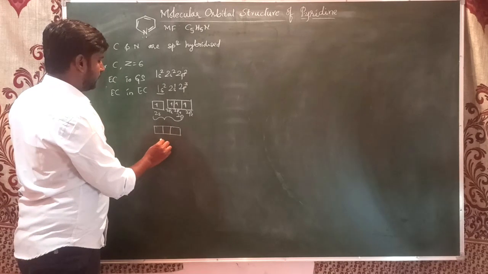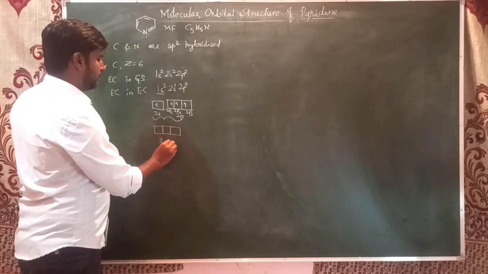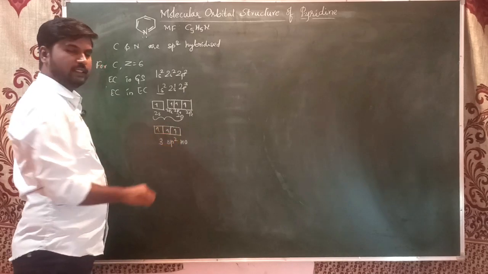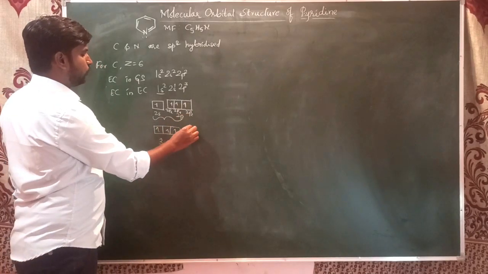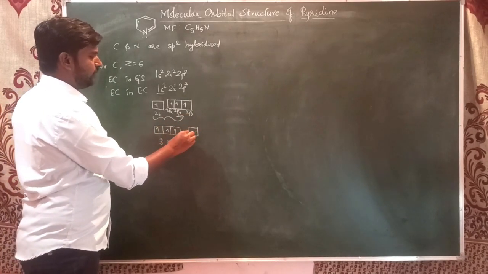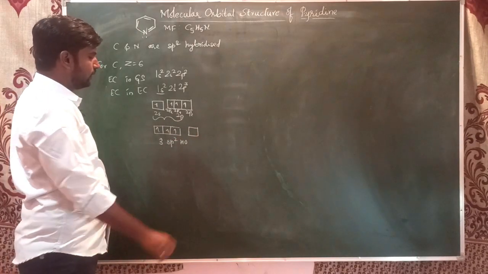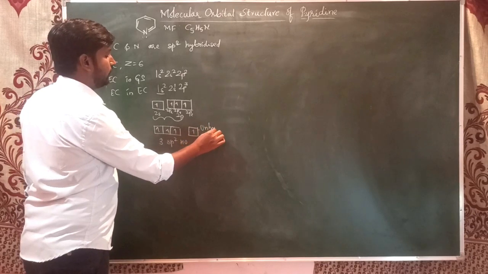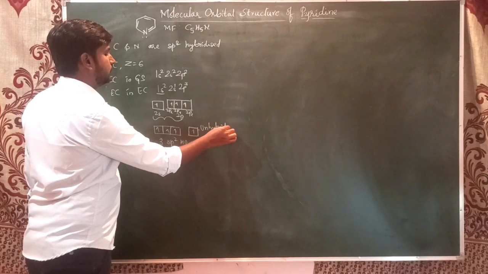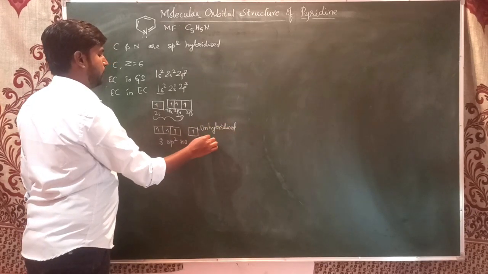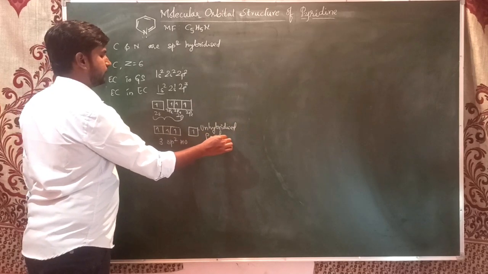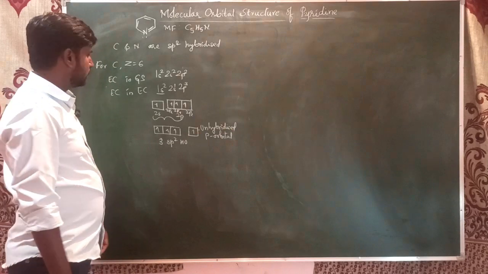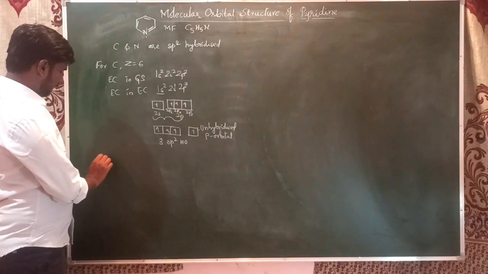So these three are three sp2 hybrid orbitals, and each of them contains an unpaired electron. And this 2pz, or any one 2p orbital, also contains an unpaired electron, which is the unhybridized p orbital.